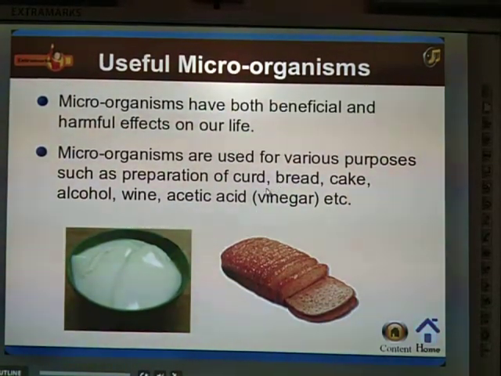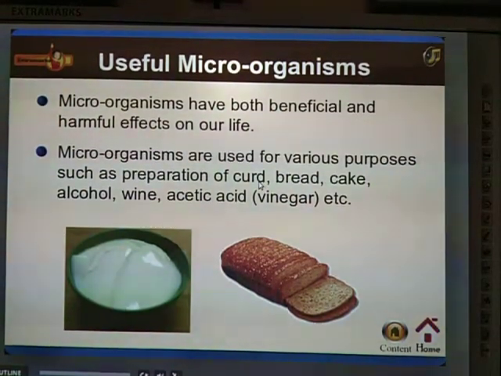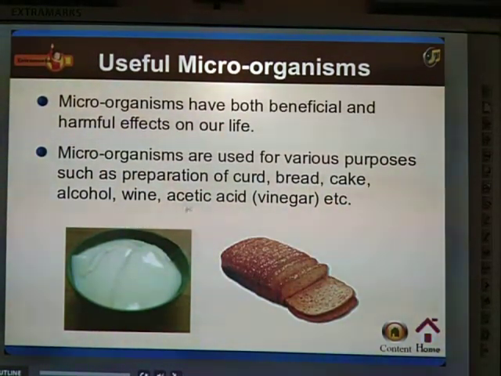Like curd, in which you might have seen the bacteria lactobacillus. Yeast is used to make bread, cakes, and alcohol. Wine and acetic acid are also made this way. So these are some useful microorganisms that we use to make these food items.